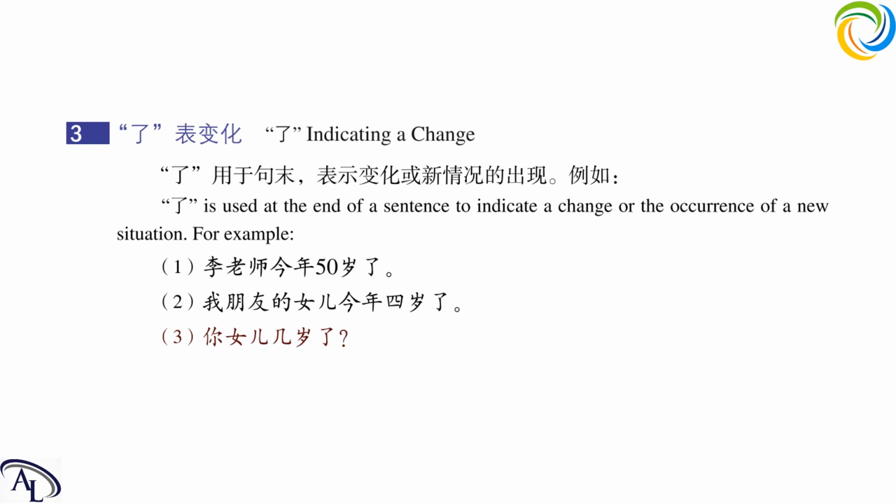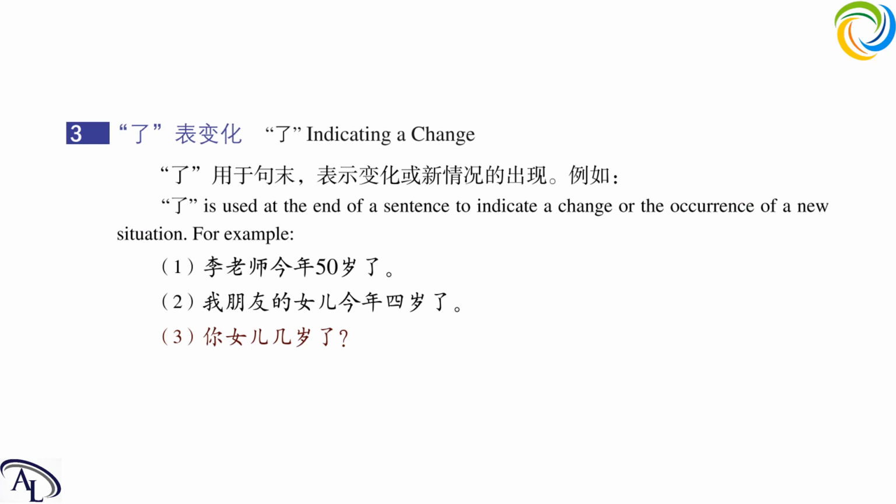Next one, 我朋友, it means my friend. 朋友 means friend. 我 me, 朋友 friend. Okay, 我朋友, my friend. 我朋友的女儿, we can see here is a 的 which indicates the possession. 女儿 means daughter.